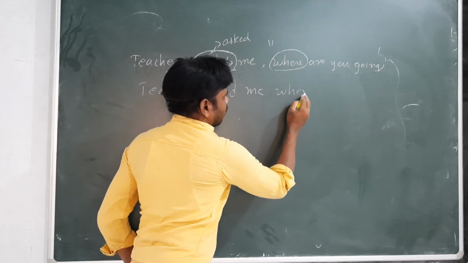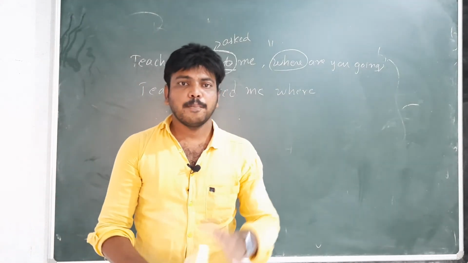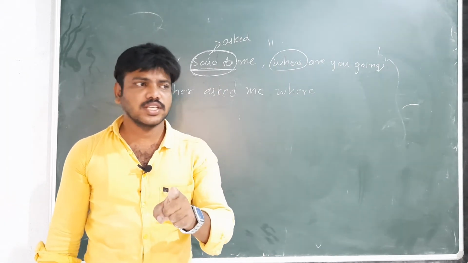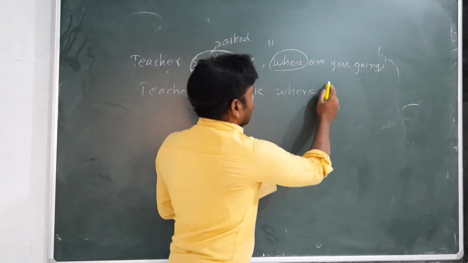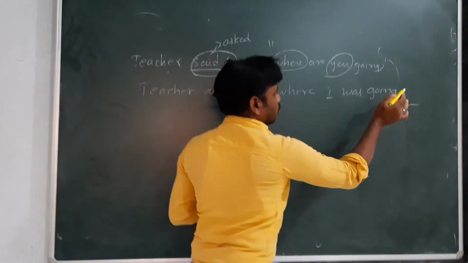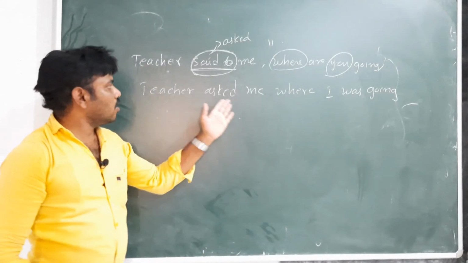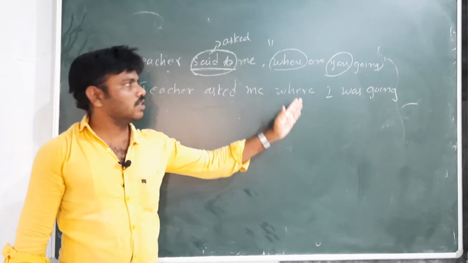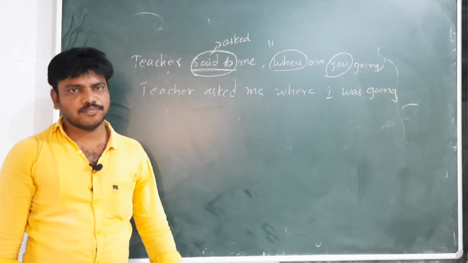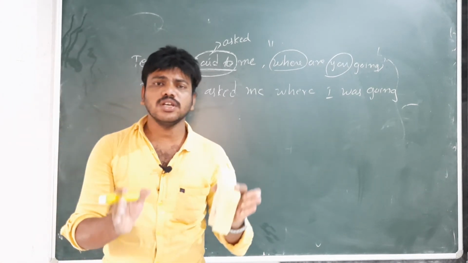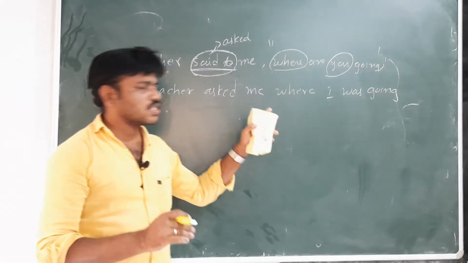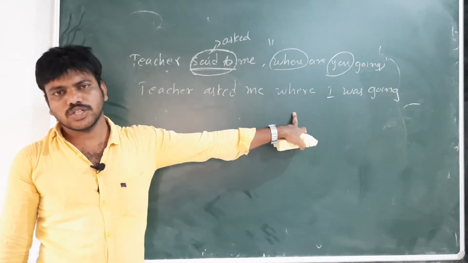Now, "where are you going?" Present continuous tense will become past continuous tense. Where I was going. So, teacher asked me where I was going. This is how to change direct and indirect speech in a WH question. In a WH question we need not use a conjunction like whether or if, because it is not a yes or no question, it is a WH question.